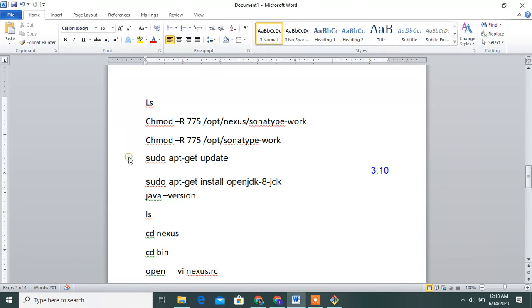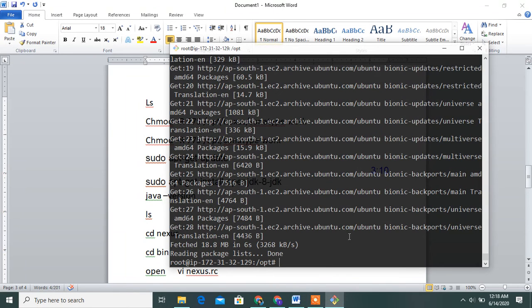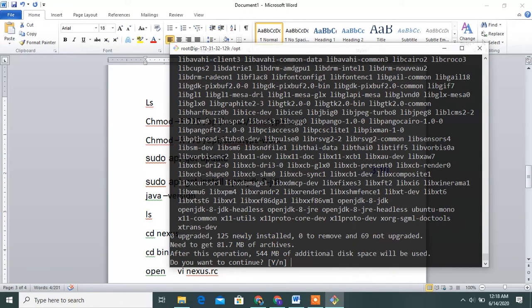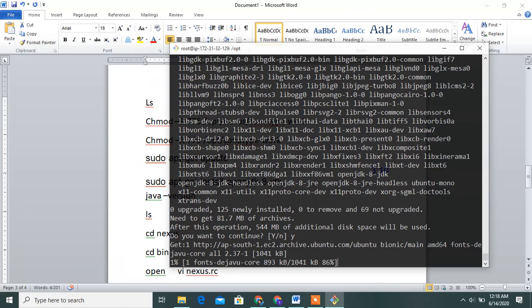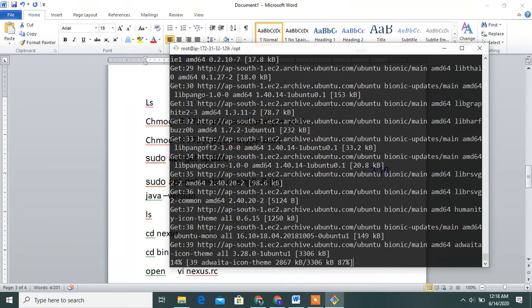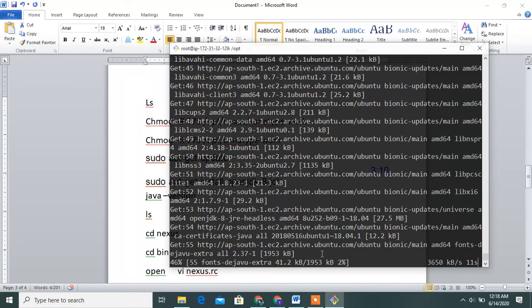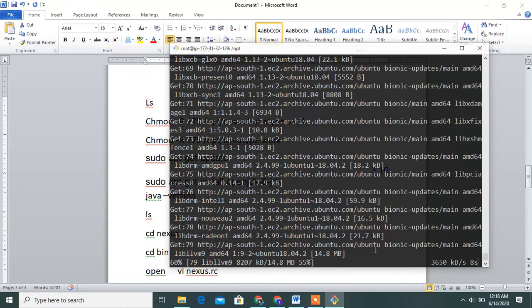Use this command, guys: sudo apt-get update and sudo apt-get install openjdk, and install Java 1.8.0. Installing the Java OpenJDK packages on Ubuntu.